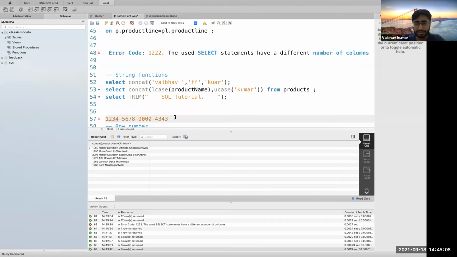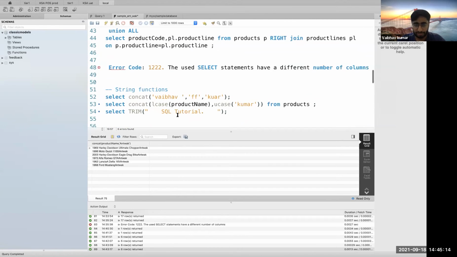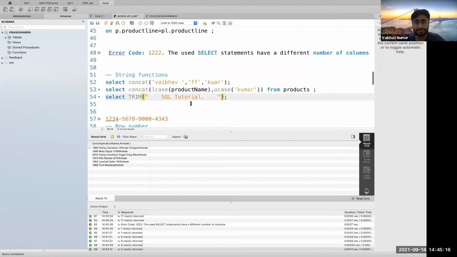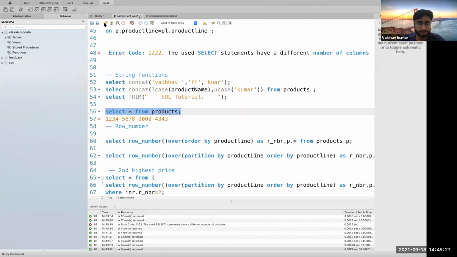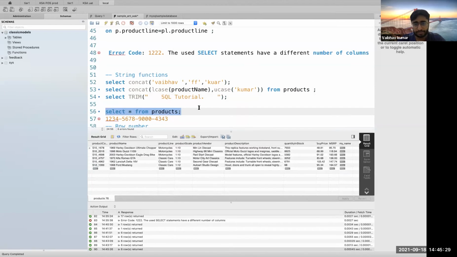So how do you extract a single piece of information from this whole string? Then you use substrings. Okay, so how to use substrings? Suppose I go and query my data. From there I'll showcase how to use it.